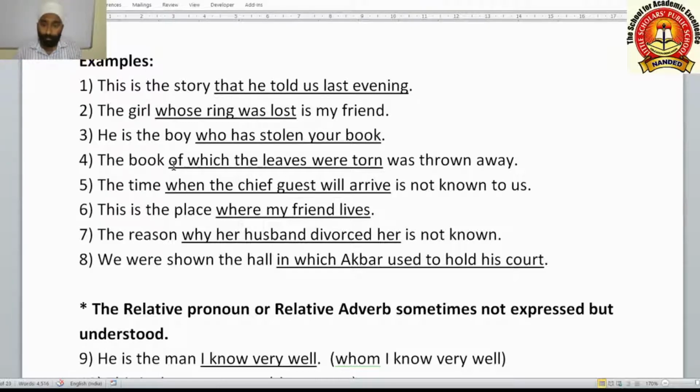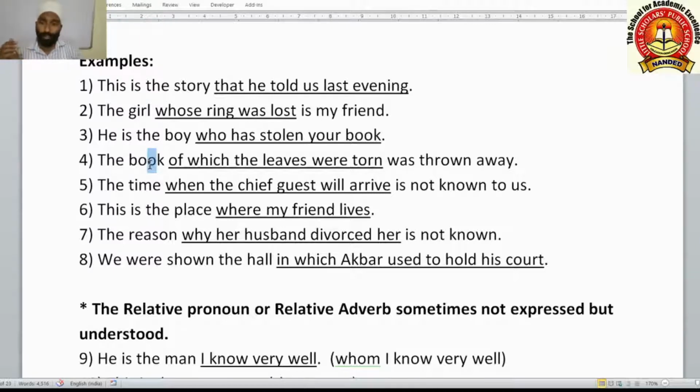Fourth one: The book of which. Sometimes of which, in which, by which, some combination of preposition and pronoun will also come. So that also you have to consider in the adjective clause. The book of which the leaves were torn. Here, instead of leaves, you should take pages, or understand this word as pages. The book of which the leaves were torn was thrown away.